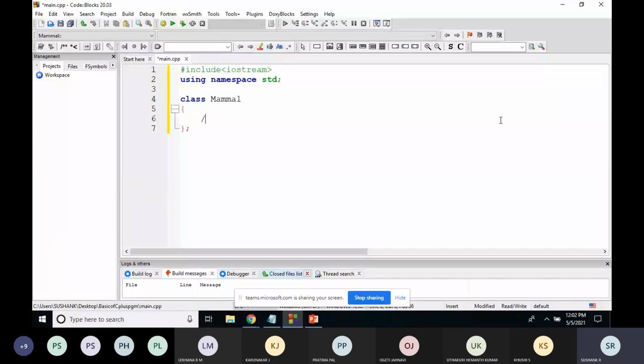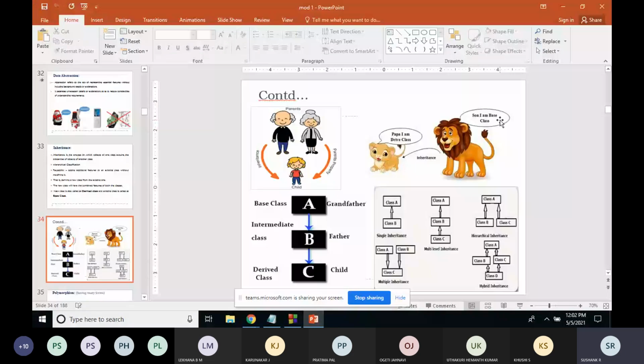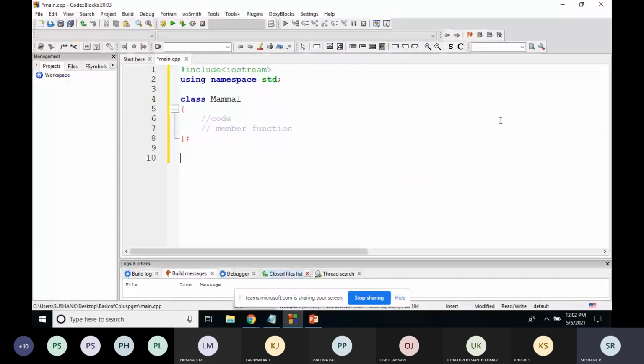Inside this class, you write the code, meaning it should contain some functions. After this, this mammal class will be used by two more classes.